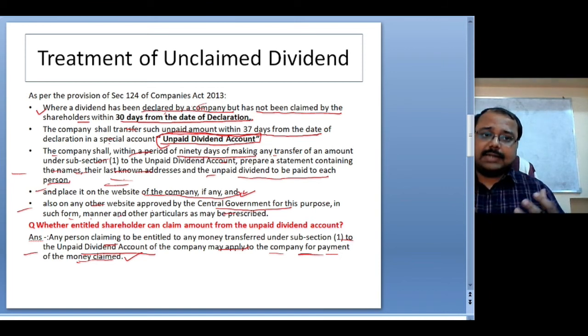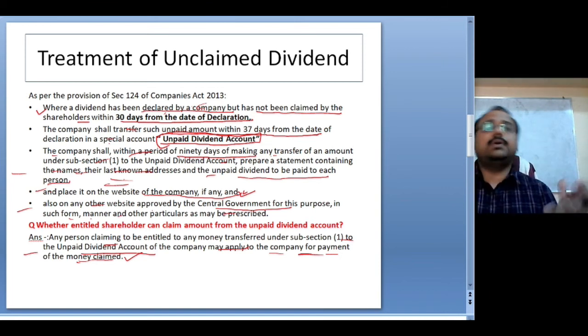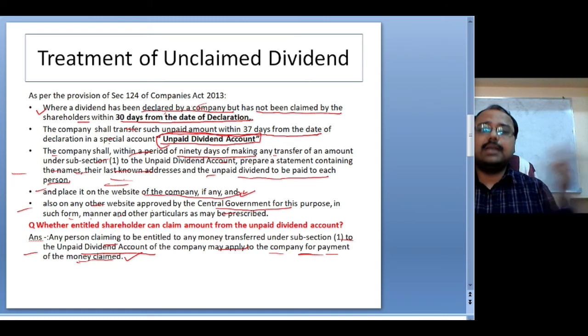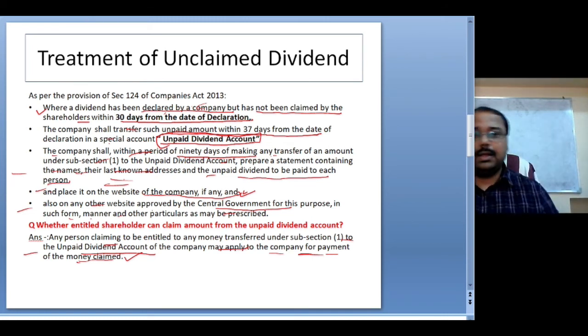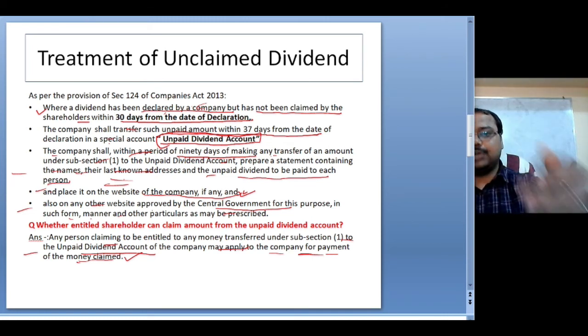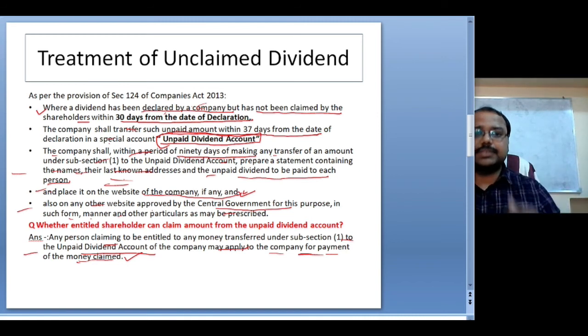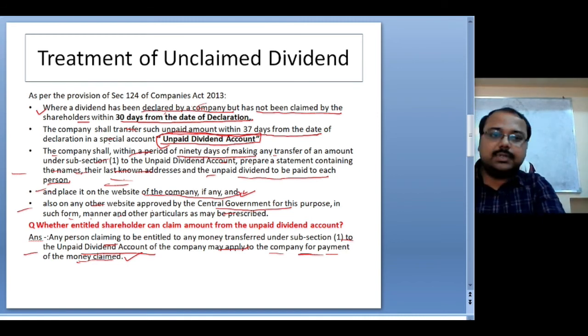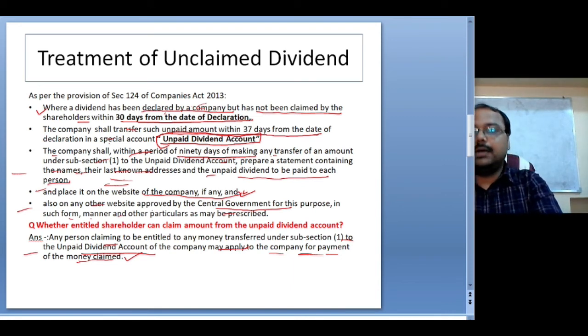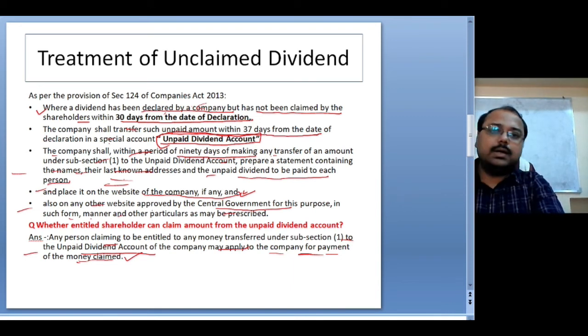But after that, maybe some shareholders still remain untraced. They are still not coming. After 90 days have passed, no one is still coming. Then what to do? Is there anything further the company has to do? A few came in, and the company has already provided them the money out of the unclaimed dividend account to which it was transferred earlier.